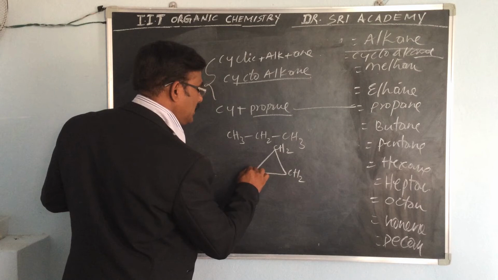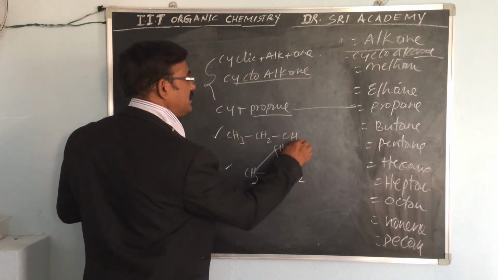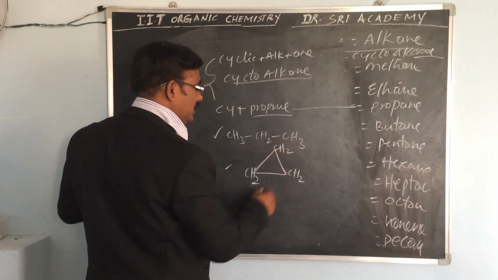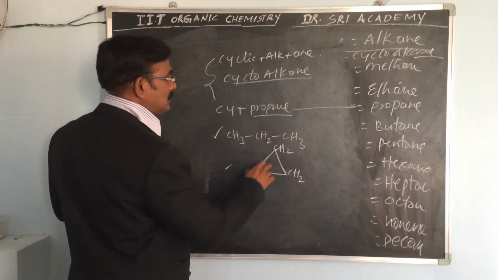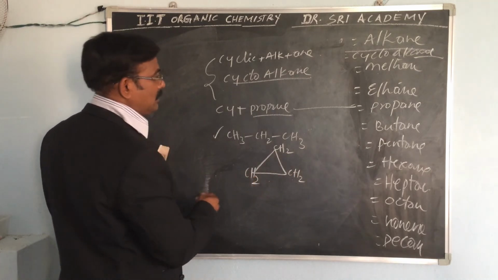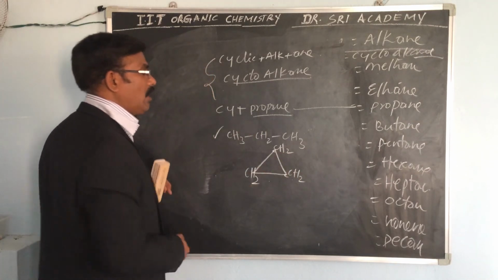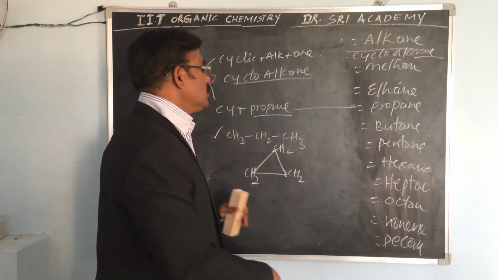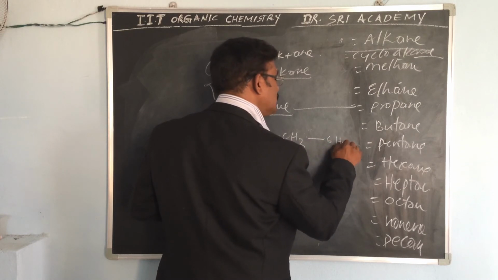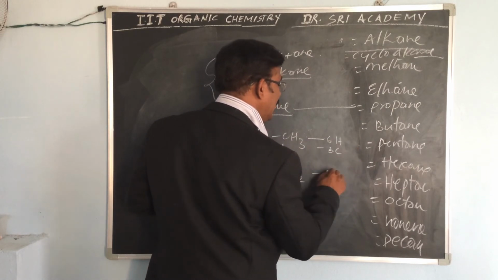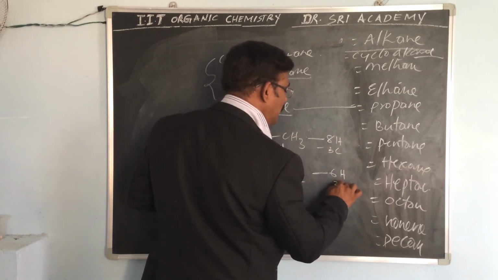The number of carbon atoms is the same, but the number of hydrogens differs. Calculate the hydrogens in propane: 3 plus 3, 6, plus 2, 8. Here in the cyclic form, 2, 2, 2, only 6 hydrogens. The number of carbons is the same, 3 carbons, but 2 hydrogens fewer. Here 8 hydrogens, here 6 hydrogens and 3 carbons.